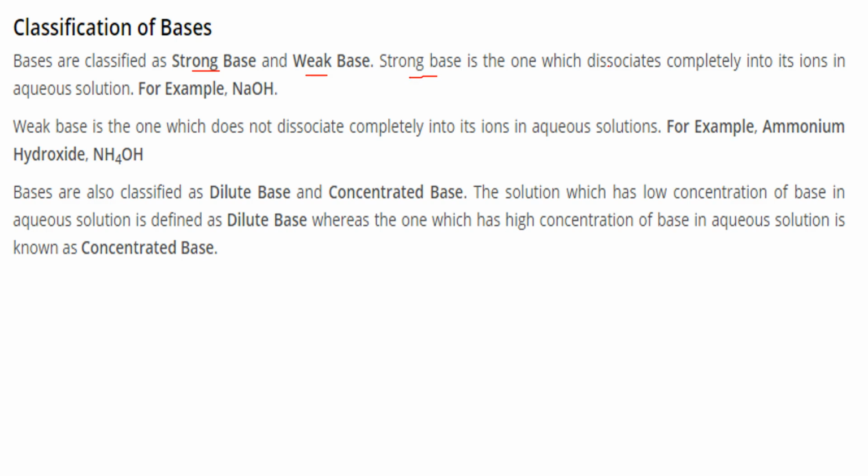Strong bases are those which completely dissociate into ions when mixed with aqueous solution, for example sodium hydroxide. Weak bases do not dissociate completely into ions in aqueous solution, for instance ammonium hydroxide, NH4OH.